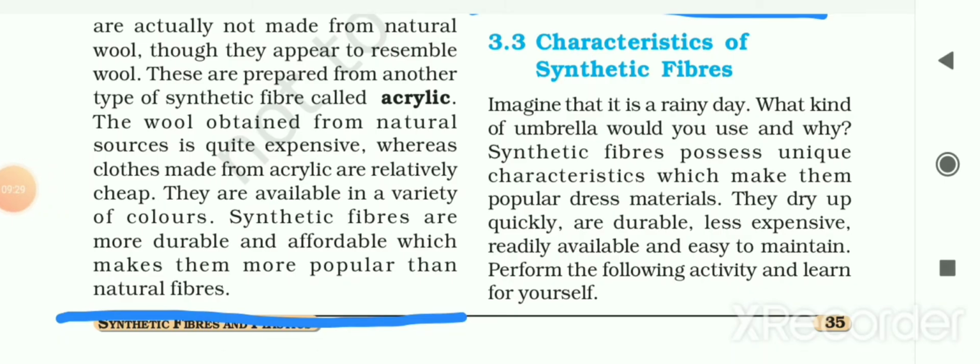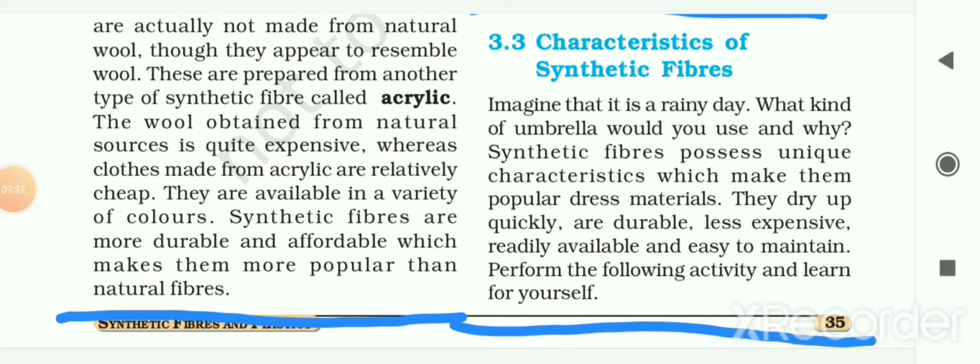So now imagine that it is a rainy day and it is raining outside. What kind of umbrella would you use and why? Commonly people use an umbrella made of polyester fabric, because it is a waterproof fabric and it resists water. Synthetic fibers possess unique characteristics which make them popular dress materials. They dry up quickly, are durable and less expensive. These are some characteristics of synthetic fibers.